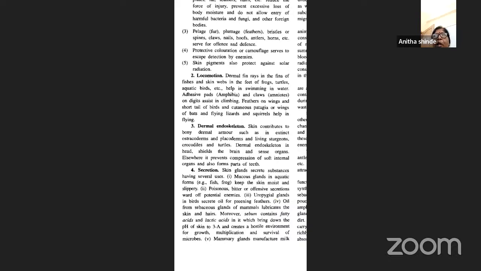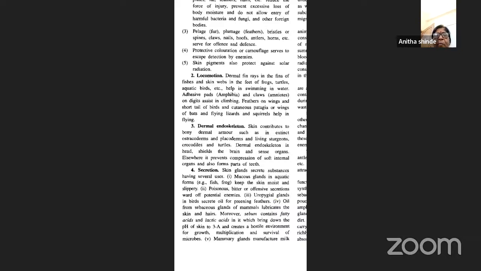The next is what? Secretion. Now the integument possesses glands. Okay, the skin glands, we call them, a number of skin glands are present. What do these glands do? They secrete substances, and these substances help the animal in several uses.